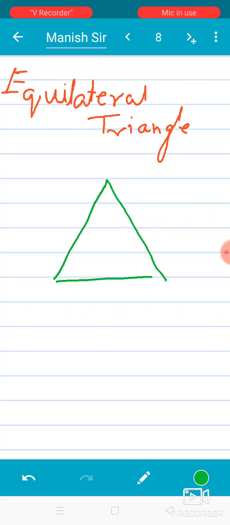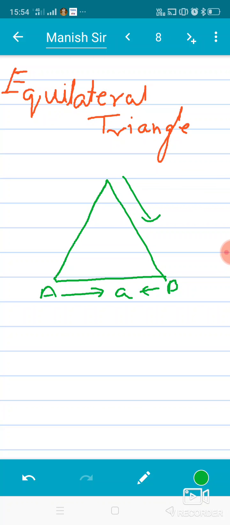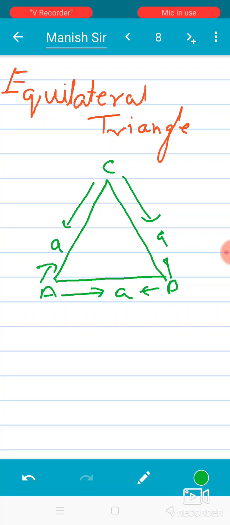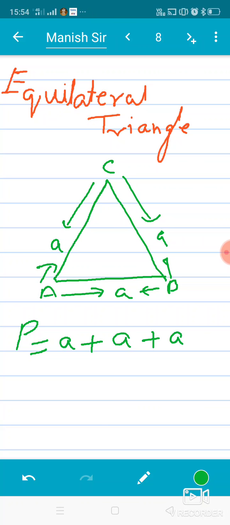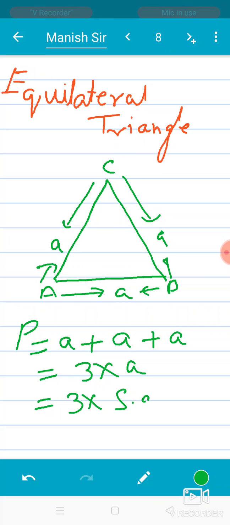If ABC is the equilateral triangle, it means side AB is equal to A, BC is also A, and CA is also A. To calculate the perimeter of this equilateral triangle, AB is equal to A, BC is equal to A, and CA is equal to A. It means 3 into A, 3 into the side of the equilateral triangle.